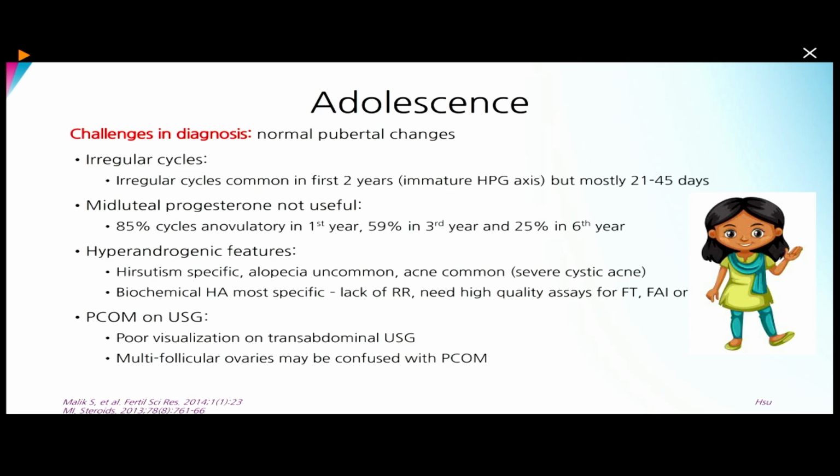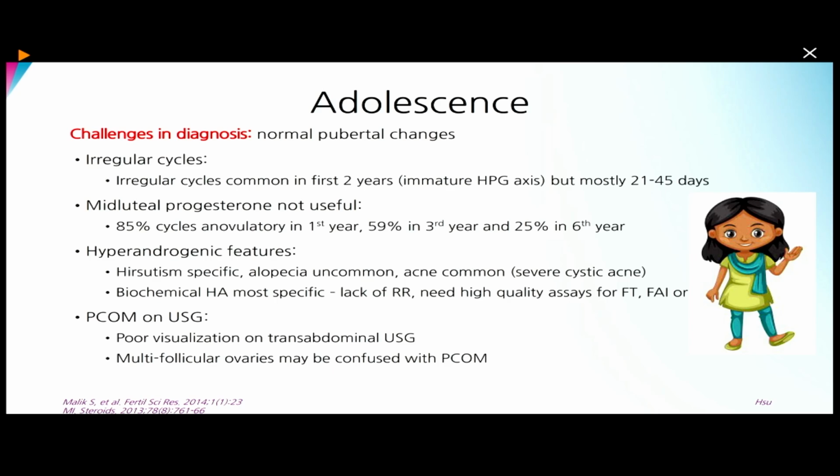So these are the challenges when we get an adolescent child in whom we want to suspect PCOS, because as a part of normal pubertal changes, the patient may be having irregular cycles. The mid-luteal progesterone, which we usually do in adult or normal reproductive age group PCOS, is not possible in a child. And hyperandrogenic features may be present otherwise also, like in normal puberty, acne may be present. But if a person is having severe cystic acne, it suggests that the patient may be having a more severe form of hyperandrogenism leading to PCOS.